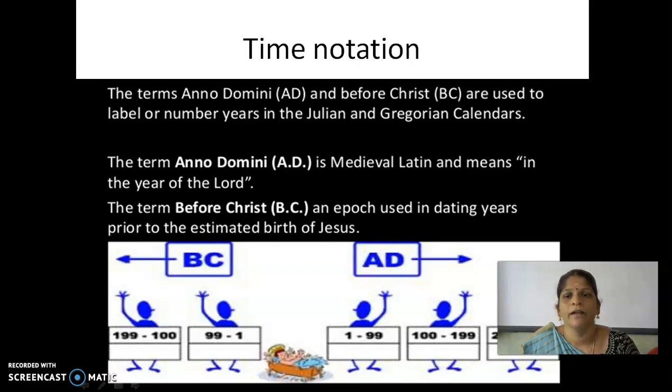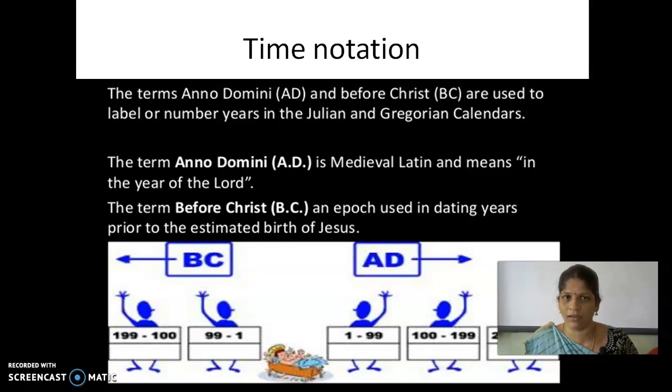The term Anno Domini means year of the Lord. The world history, not only Indian history, is divided into two. They took a common point, a common incident.